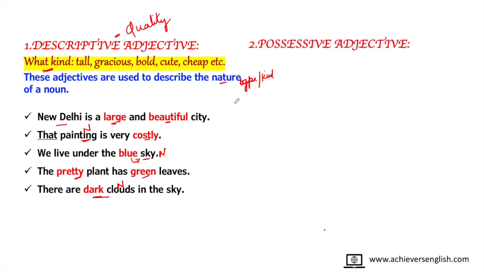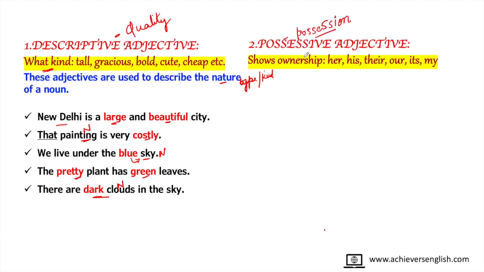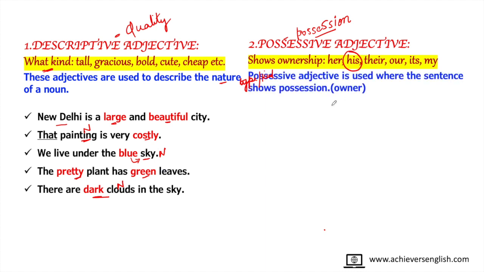Next comes possessive adjective. Possessive means possession. Possessive is a type of pronoun also, and it's a kind of adjective also. But the words used here are a bit different, except his. So, possessive adjectives are used where the sentence shows possession or ownership. Like, have you seen their house? So, whose house? Their house. That is showing the possession.